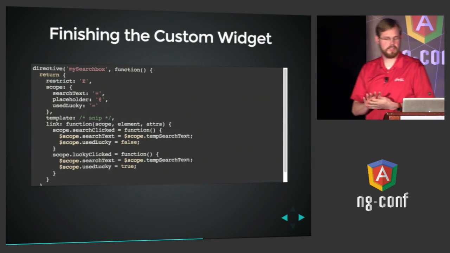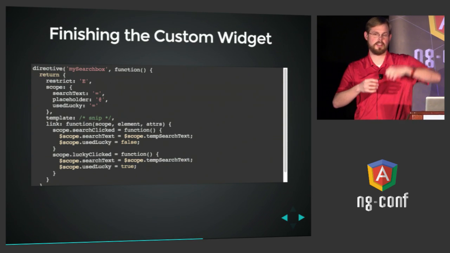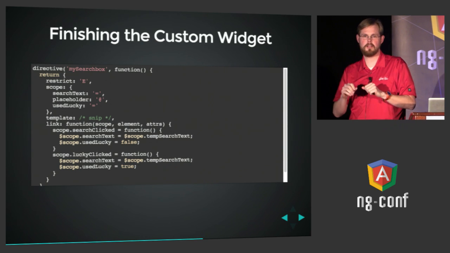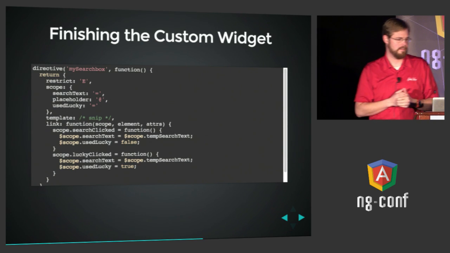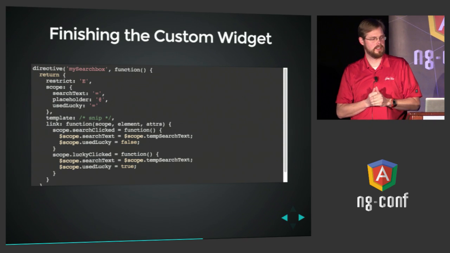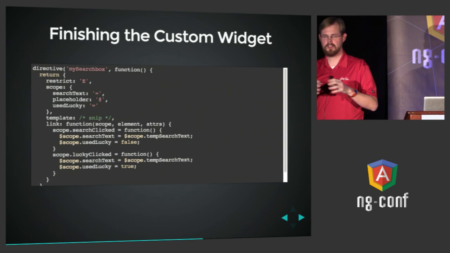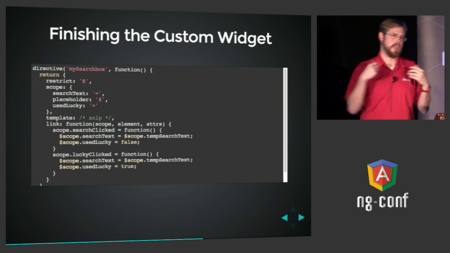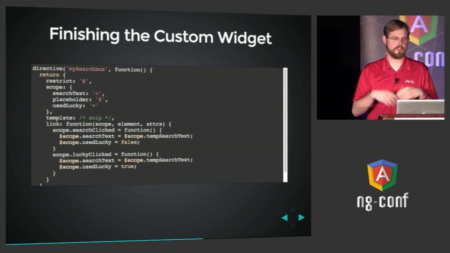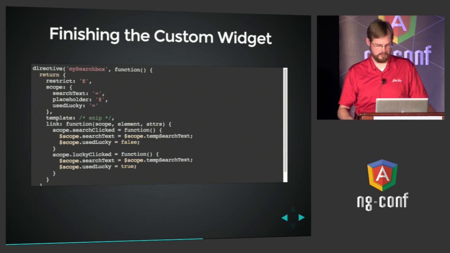And when those get clicked, we're just going to copy whatever the user's search text was into the search text for the outside person to see. And the reason we do that is just so that they don't get every keystroke. They just get it when the user actually says, I want to do a search. And then we set used lucky equals false or true, depending on which way they clicked. So that's it. Now we have a search box that will render HTML to the page consistently anytime you use it. It has behavior associated with that same directive. And outsiders have a nice clean contract that they can use whenever they want to communicate with it, just like that.